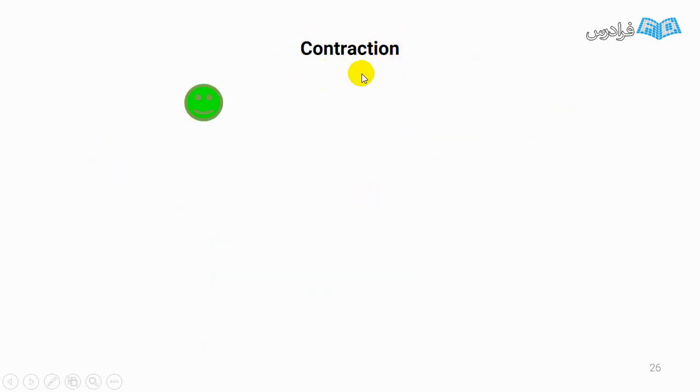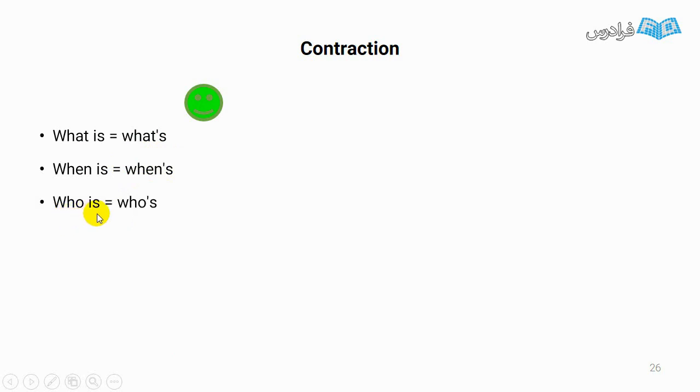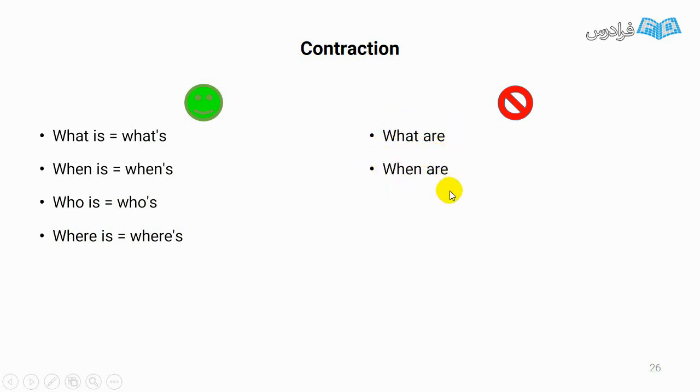Let's talk about contractions. What is can be contracted to what's. When is, when's. Who is, who's. Where is, where's. But look at this one. What are. We are not allowed to contract what are, or when are, who are, or where are. There isn't any contracted form for each one.